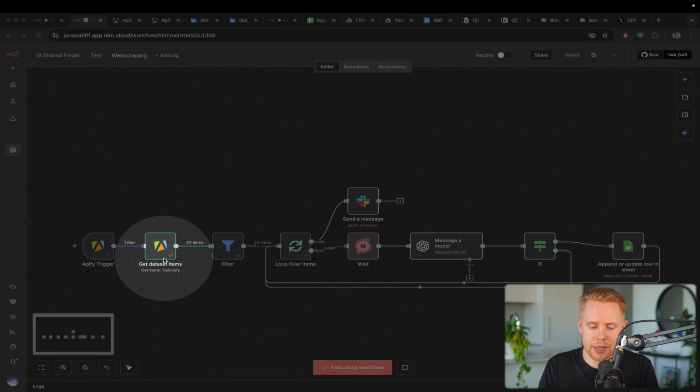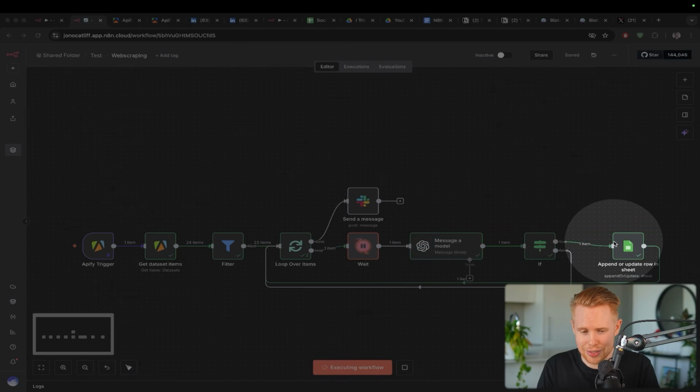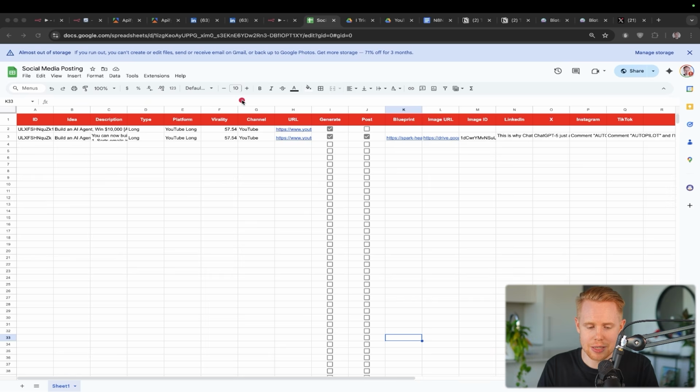We're going to grab all of the ideas. We're going to filter out anything that we feel is not high quality. So for instance, if a video only has 2 views on it, maybe we don't even want to take a look at it. And then we're going to use AI to do a bit more filtering just to make sure, for example, the video is in English or whatever the case may be. And then we're going to dump that into this Google spreadsheet in real time. And we'll actually see these ideas flooding in a matter of a couple seconds here. So that's the first 2 parts of this particular content management system, which is finding high quality ideas that we can draw inspiration from and then duplicate for ourselves.